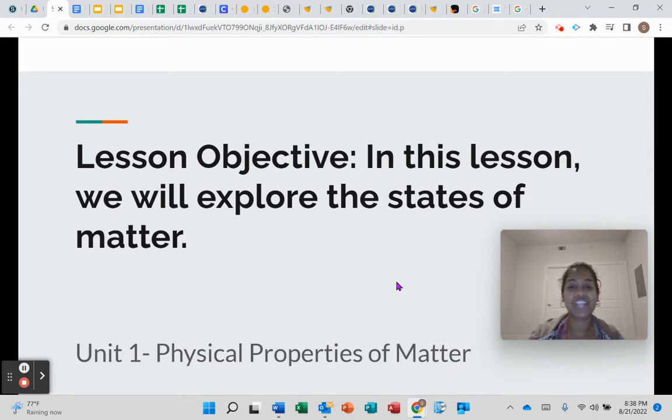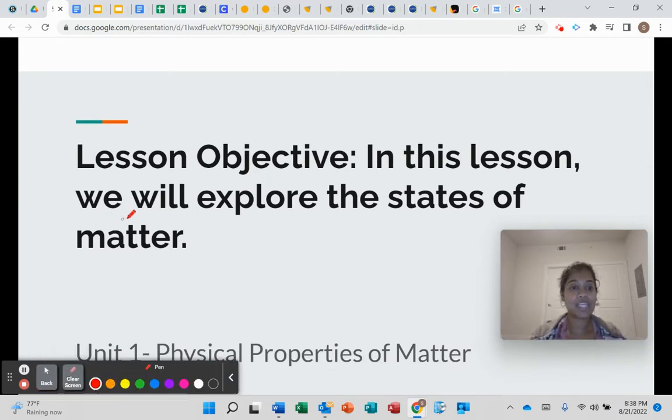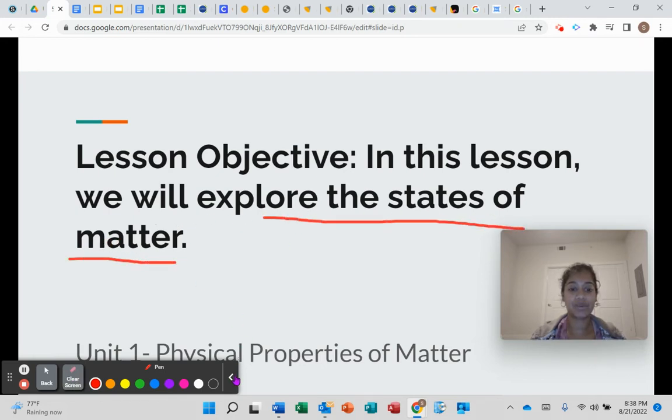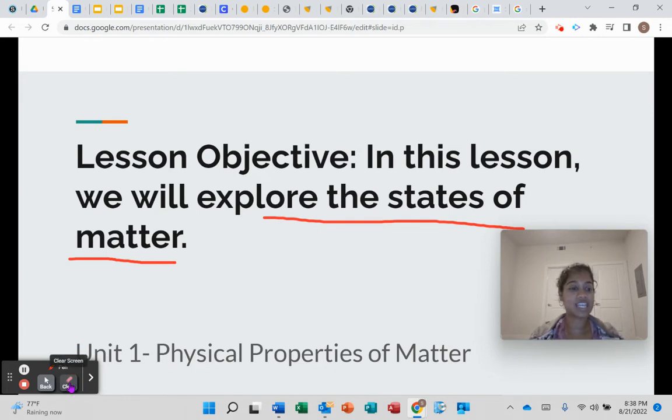Let's go over the objective for this whole lesson. In this lesson, we will explore the states of matter.